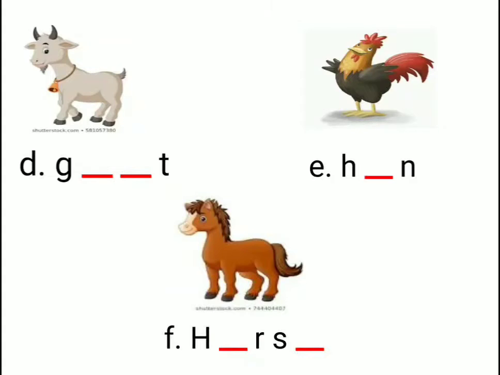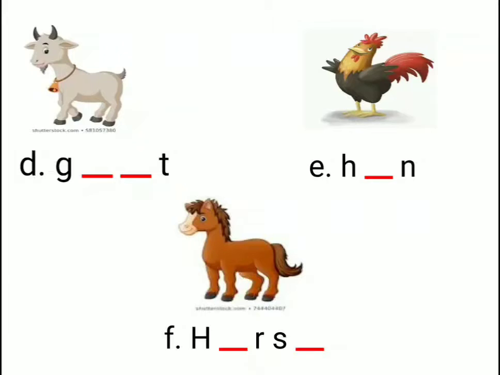And the fourth one, what is the image? The animal image, goat. So goat spelling is G-O-A-T, goat. O should come in the first dash and A should come in the second dash. Okay, children? Goat. See the fifth one, hen. Okay. H-E.